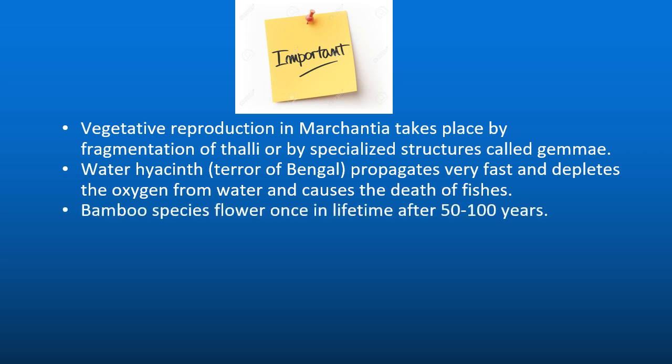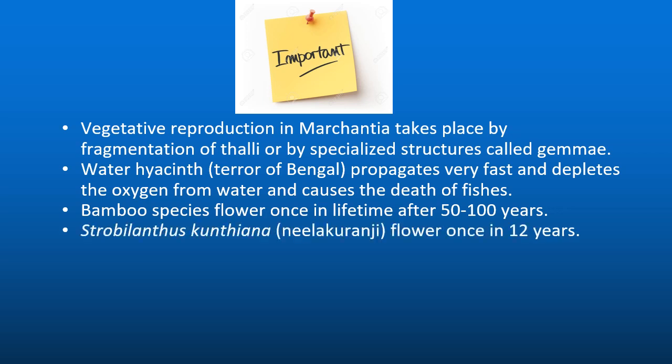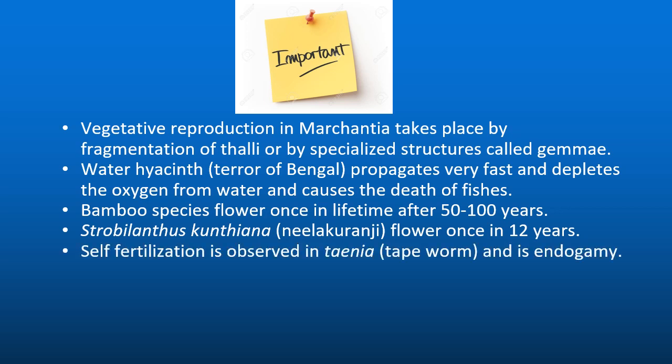Bamboo species flower once in lifetime, and the lifetime of the bamboo species is 50 to 100 years. Strobilanthes kunthiana, the common name of which is Neelakurinji, flowers once in its life cycle, that is 12 years. Self-fertilization means the fertilization occurs within the same organism, as in Taenia, tapeworm, and it is known as endogamy.